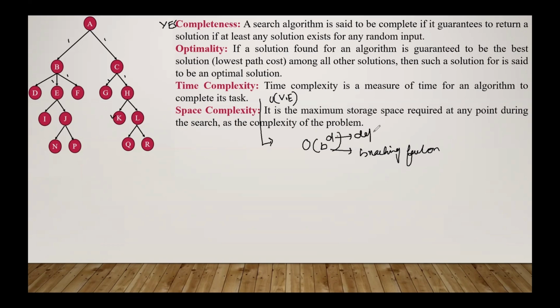D is the depth of the shallowest solution. So this is the time complexity of BFS. Similarly, space complexity is the maximum storage space required at any moment during the searching process. So here also it is order of b to the power d, where b is the branching factor and d is the depth of the shallowest solution.